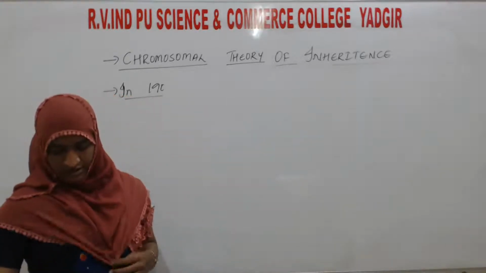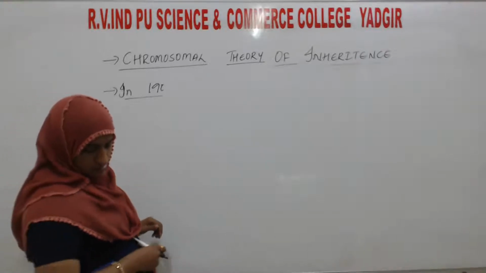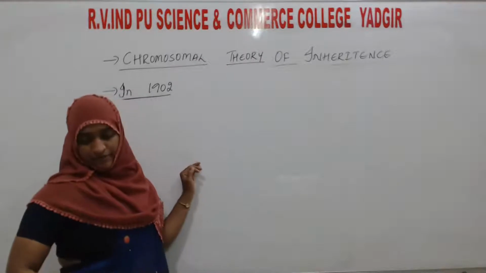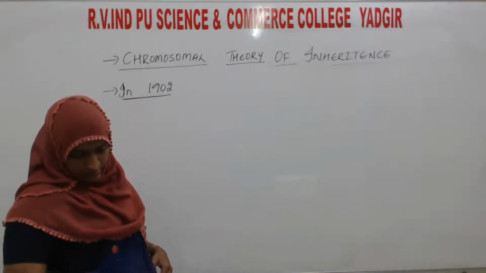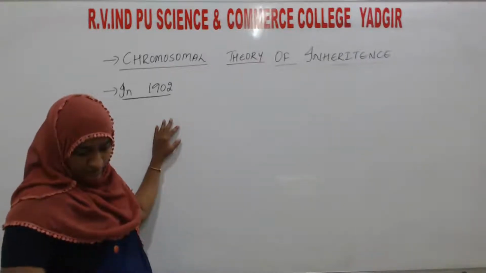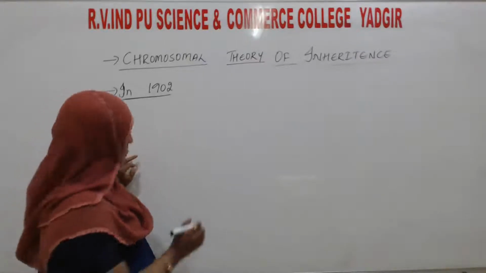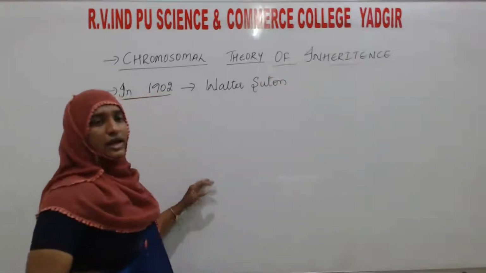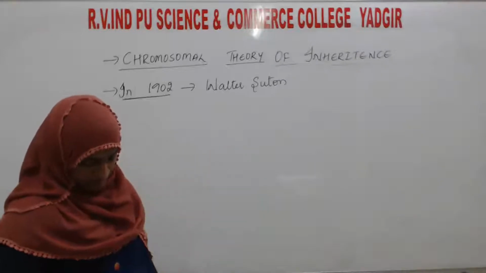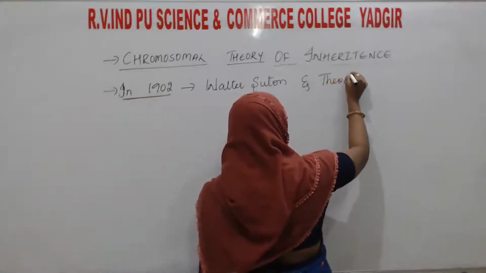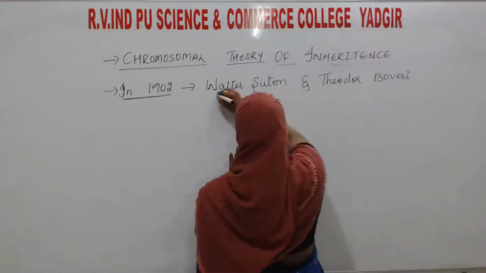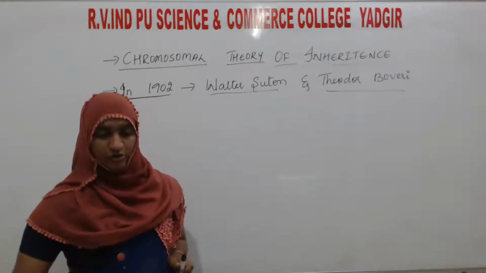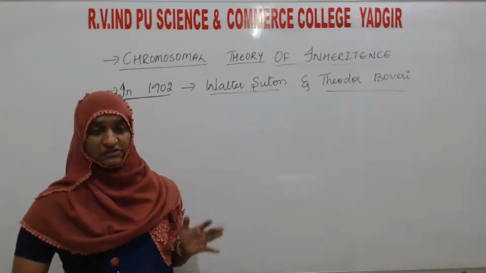In the year 1902, two more scientists, Walter Sutton and Theodore Boveri, brought a comparison between Mendel's conclusion about genes and their division in mitosis as well as meiosis.